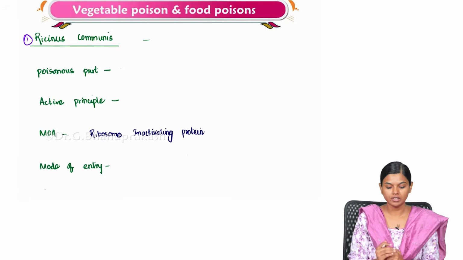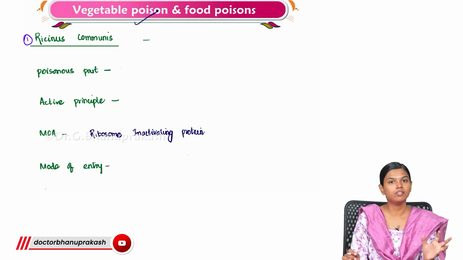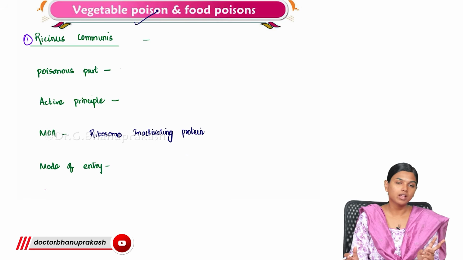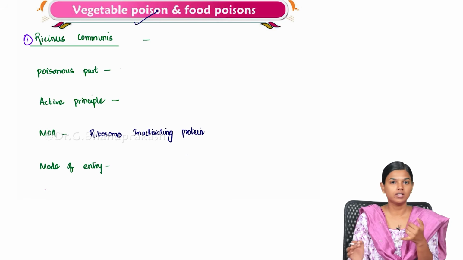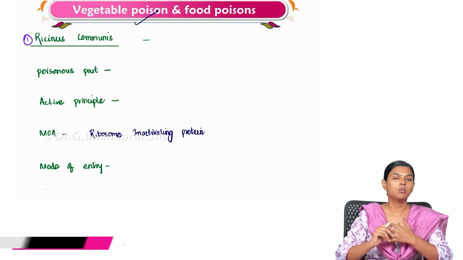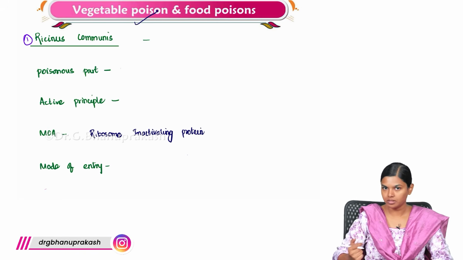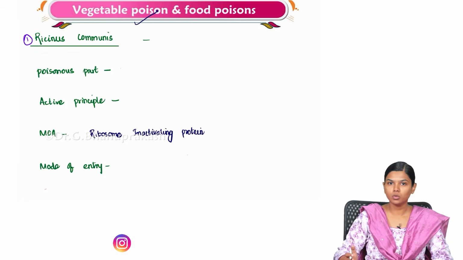Now what we are going to see is vegetable poisoning. It is very important to know each and every vegetable by the picture. They will usually ask in the spotter, or in MCQ or 2 mark. They will give you the picture and ask what this plant is, what possible poisoning can happen with it, what the active principle of the plant is, and what its medico-legal importance is.